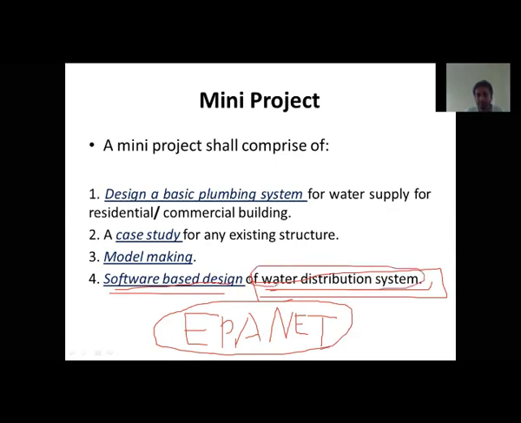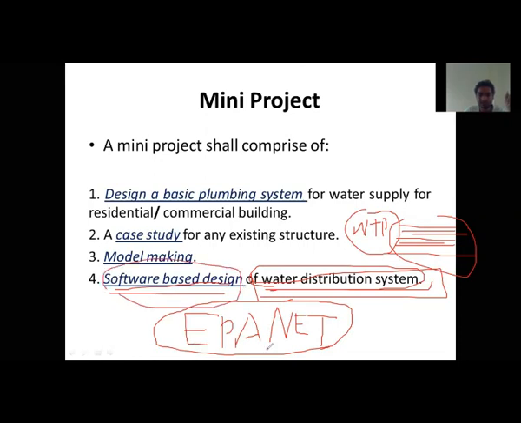I'm talking specifically about the water distribution system, not what happens inside the water treatment plant. It is not concerned with the treatment plant. After purifying the water, there is a distribution system, and how it is planned you can do easily using this software. What is the software? EPANET. You can also search for it on Google. You will find many papers on it. I will show you in the meantime. Okay, so these are the things which you can do.